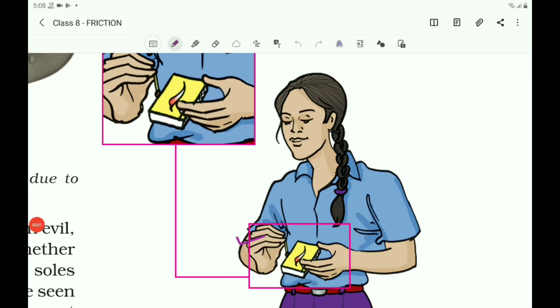By using the friction between the matchstick and the surface of the matchbox, the matchstick will catch fire. You know that to light the matchstick, you can use the friction here. That is, friction helps us to light the matchstick.